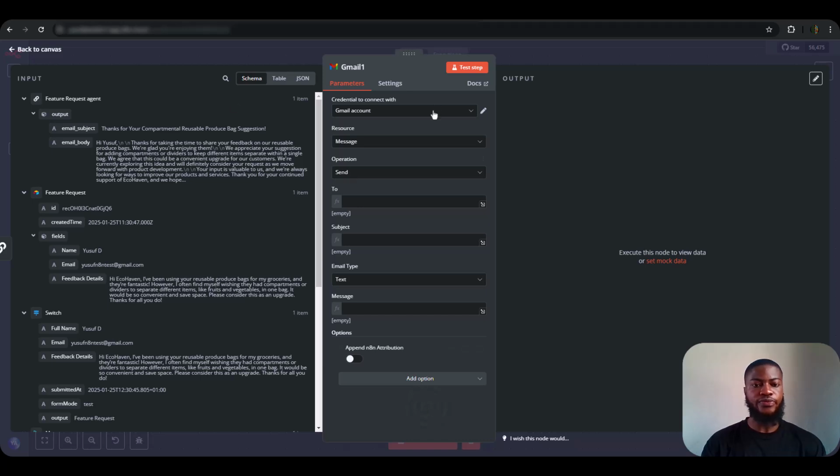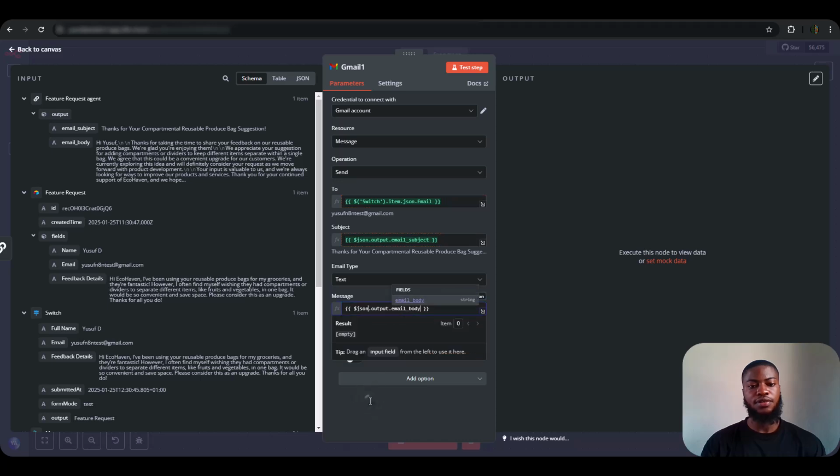So let's drag the schema here so we will send this message. The person we are going to be sending this message to, the sender, the email they gave us at that time, the email subject, the email type, which we are going to leave as text, and the message body. Yeah, good. And this n8n something, I think we've already appended it. Yeah, sure. So let's go ahead and test this step to see how it works.